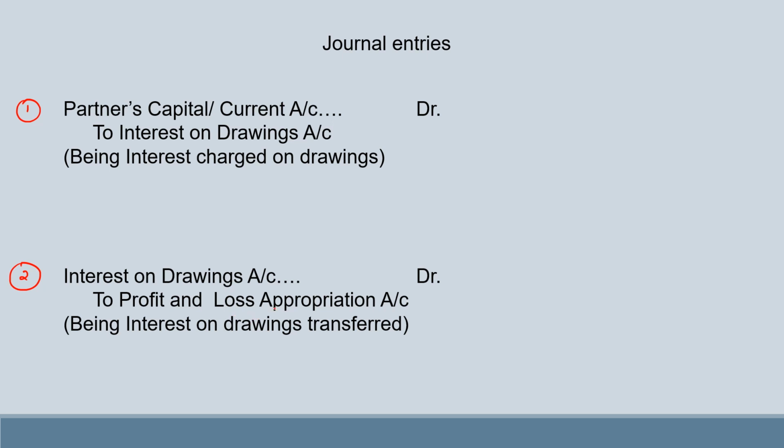It is a part of the appropriation account and therefore it is transferred into the appropriation account. So interest on drawings would appear on the credit side of the profit and loss appropriation account. Therefore, we know that we are required to pass two journal entries related to interest on drawings. So I hope that is clear.